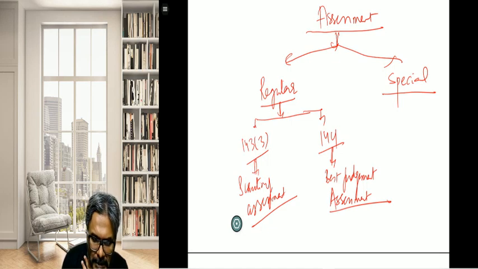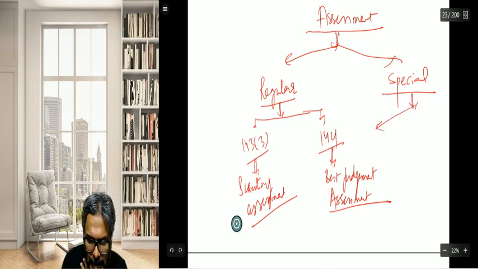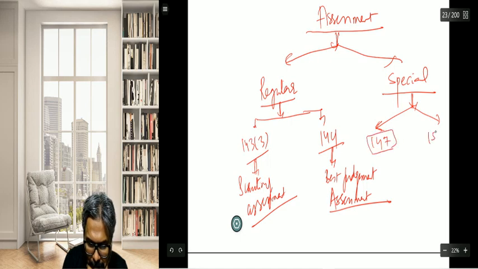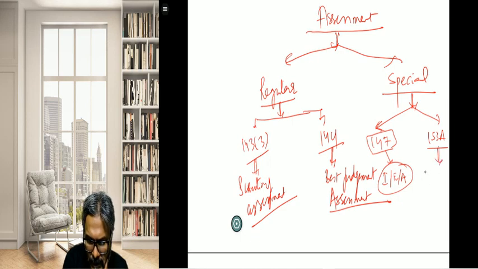Now this special assessment, students, which has been there, again it is income escaping assessment, 147, and 153A is about assessment in consequence of search.